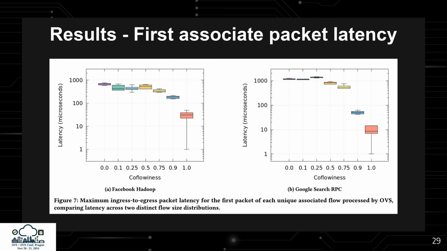On this slide, we see the results for the first packet of each associated flow. We can see that although Google and Facebook are very distinct datasets, latency is drastically reduced as the coflowiness level increases beyond 0.5. In the baseline scenario with a coflowiness value of 0.0, the Google trace has 58% higher maximum latency compared to Facebook. Moreover, for intermediate coflowiness values, Google shows 1.6 to 2 times higher maximum latency when compared to its counterpart. When all flows are present, as in the optimal scenario, their latency distributions converge, which is expected since no upcalls are required.